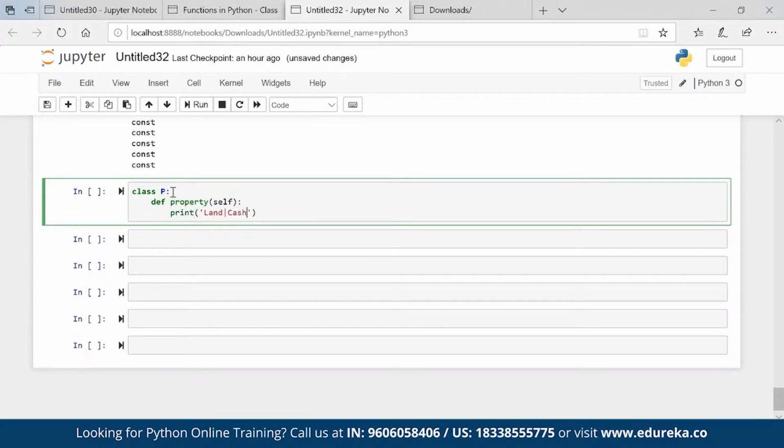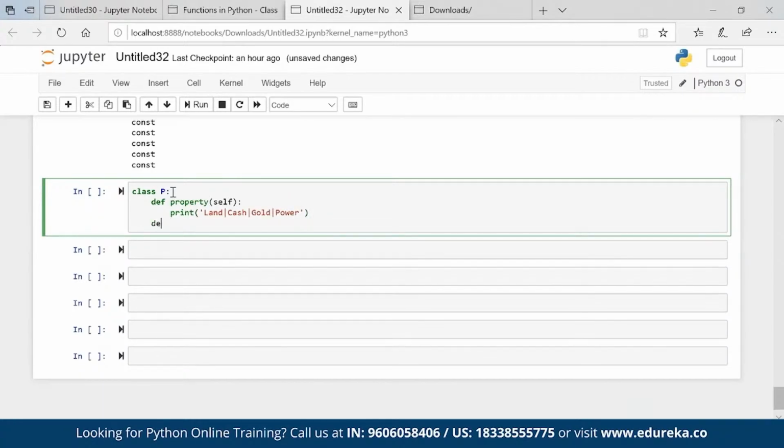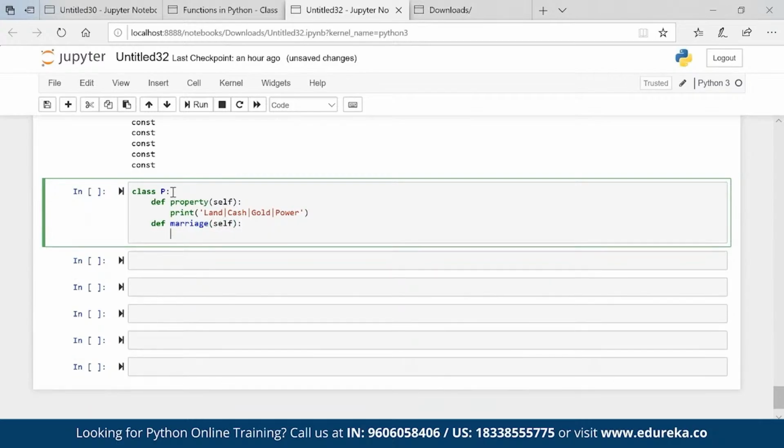I will give you cash, I'll give you gold, and I am a prime minister, so I'll give you power also. He also says that these are the three girls, and you have to choose a girl from here for your marriage. The girls are X, Y, Z. You can choose any of the girls for marriage.